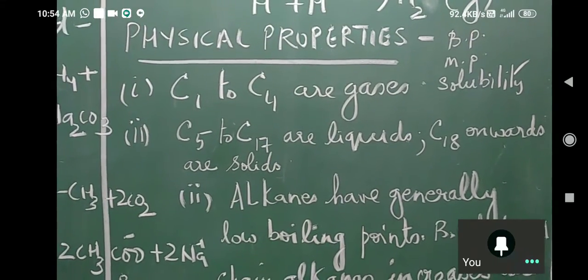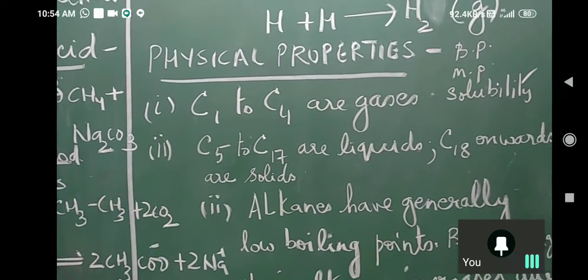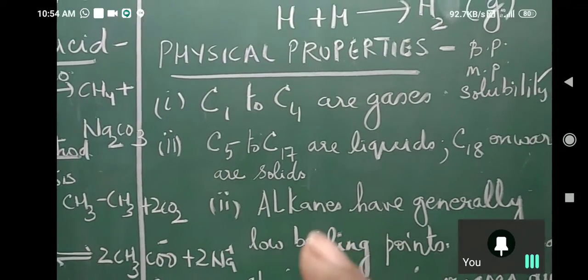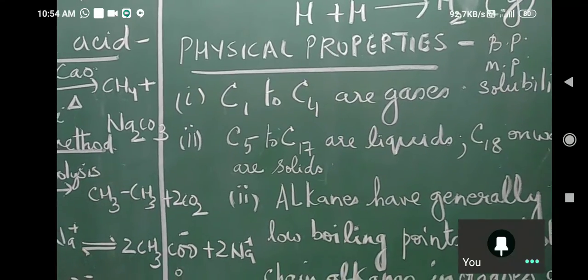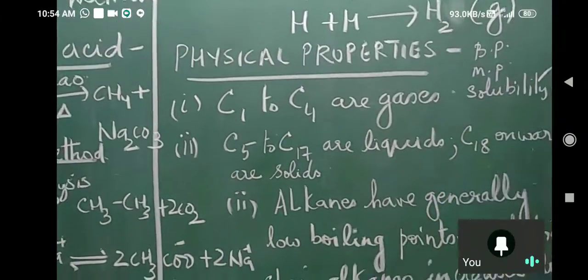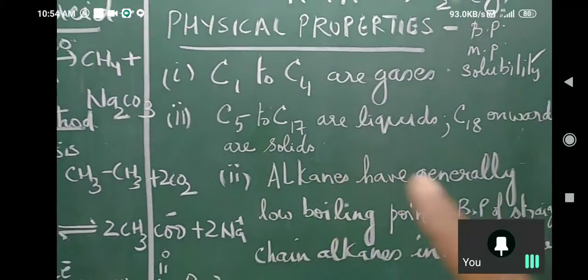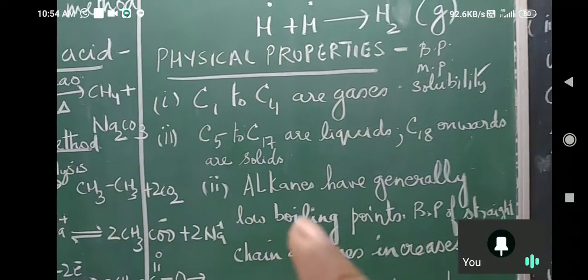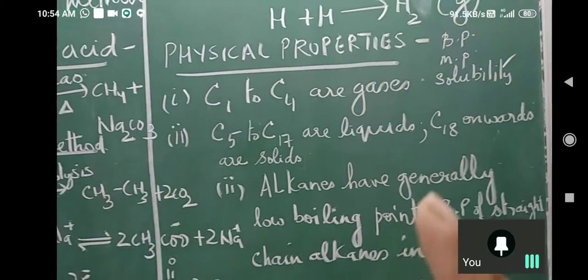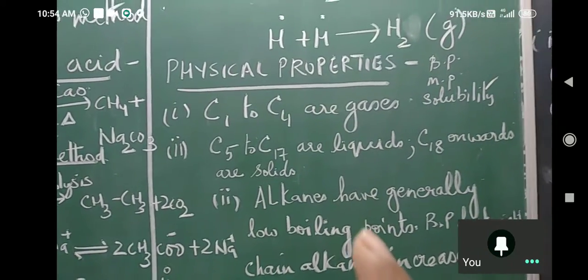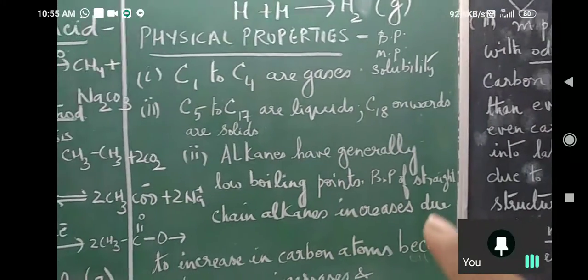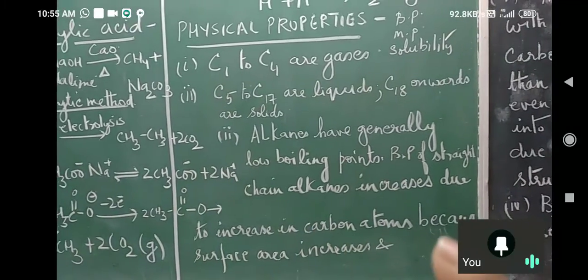The strongest attraction is hydrogen bonding, and here in alkanes, since the molecules are non-polar, it is van der Waals forces of attraction, which is weak. That is the reason why alkanes have generally low boiling point, because of van der Waals forces between them. Is this clear?